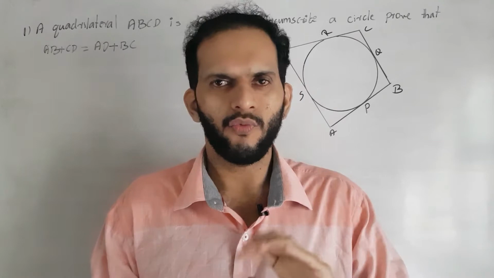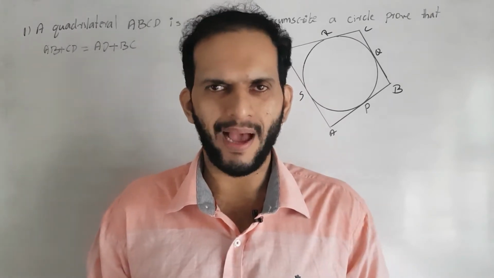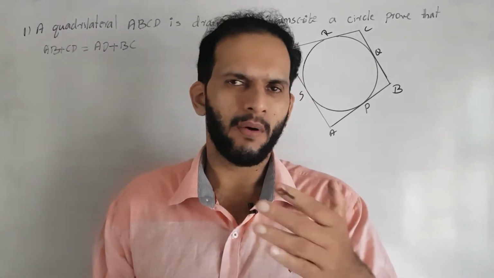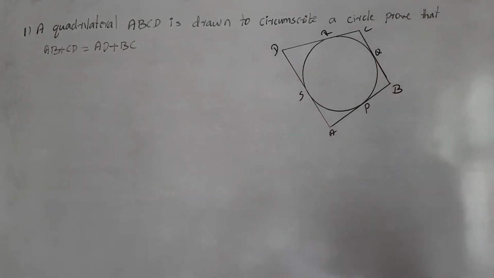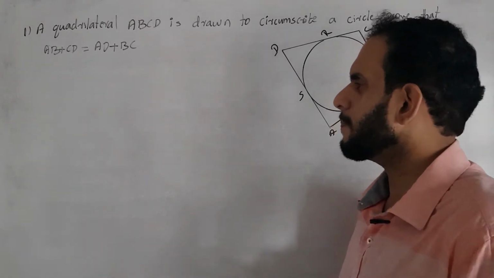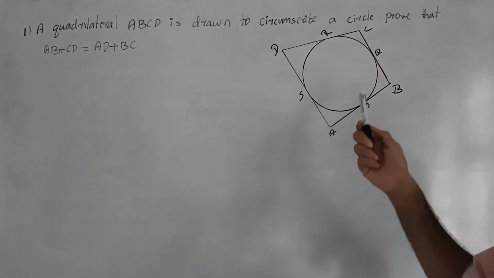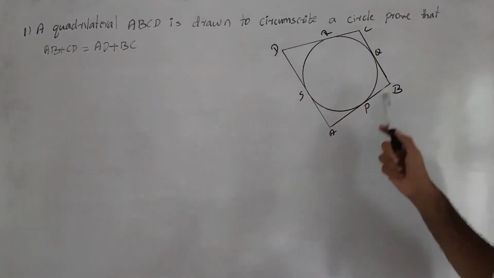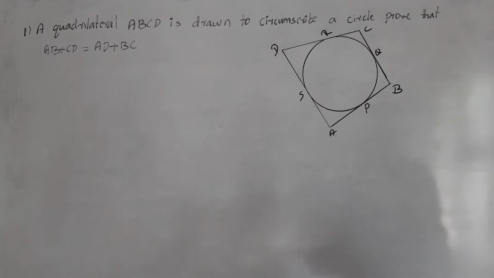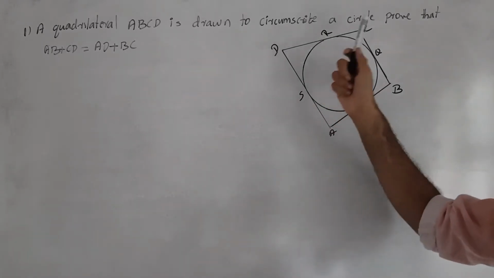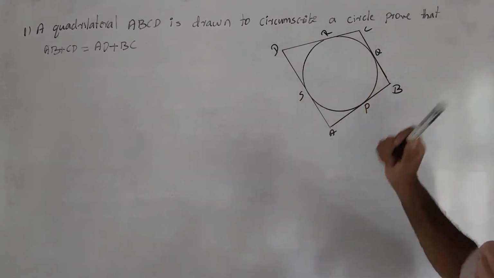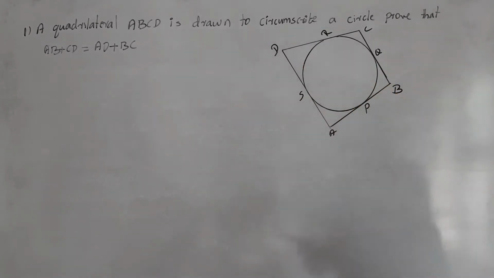In the last class we discussed some properties of tangents, and next we are doing our next question. The question is: a quadrilateral ABCD is drawn to circumscribe a circle. Prove that AB plus CD is equal to AD plus BC. Here it is very clear, the quadrilateral circumscribes the circle, so we need to prove that the sum of opposite sides are equal: AB plus CD is equal to AD plus BC.